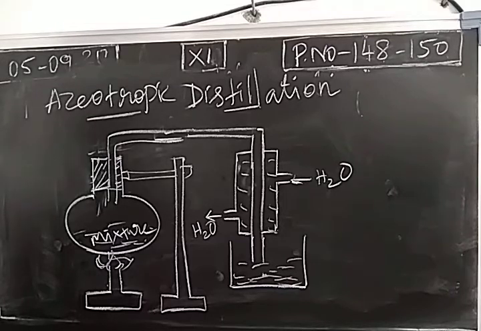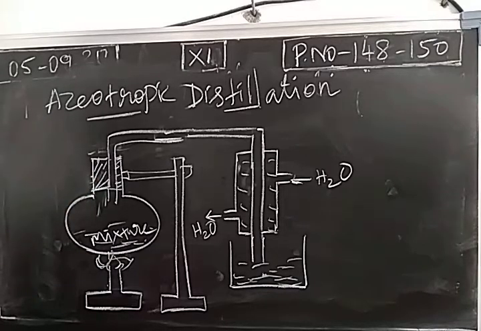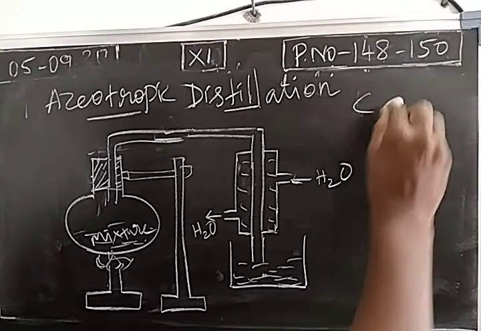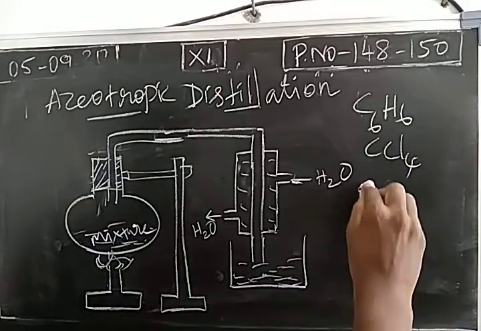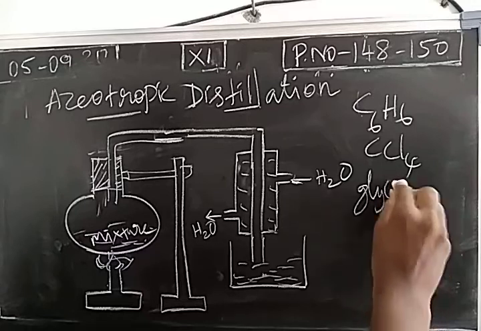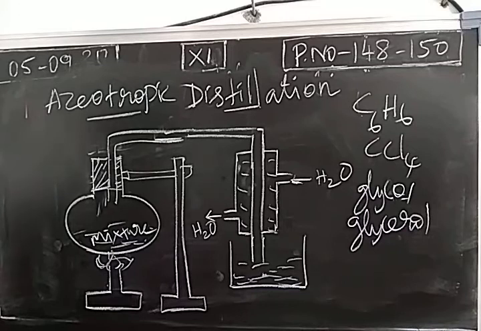These are all possible questions. The mixture which cannot be separated by fractional distillation can be separated by azeotropic distillation. They are azeotropes, an azeotropic mixture. What we are doing in this distillation is adding a third component to the mixture. So we may add a component like benzene, carbon tetrachloride, ethylene glycol, or glycerol. By adding any one of these components, we are going to separate the components of the mixture.